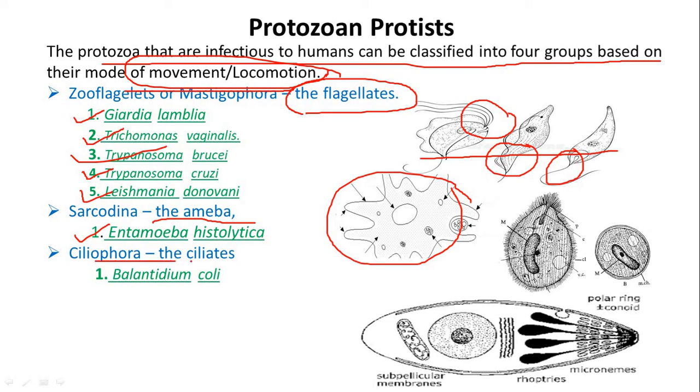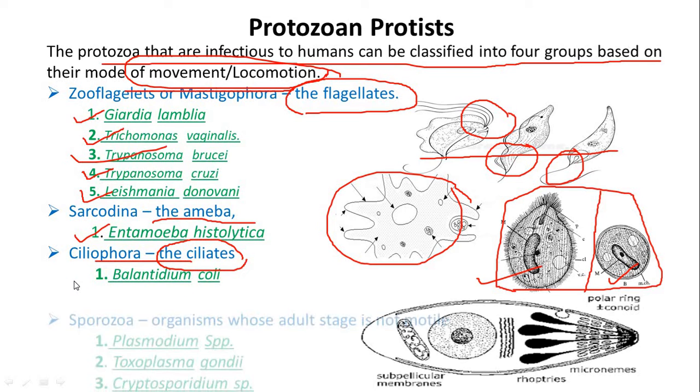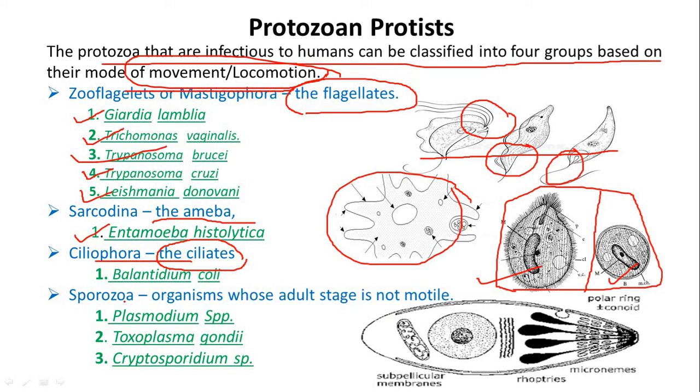Ciliophora, that means they have cilia. Stages of the life cycle are being shown here. Next one is Sporozoa. These are organisms whose adult stage is not motile.